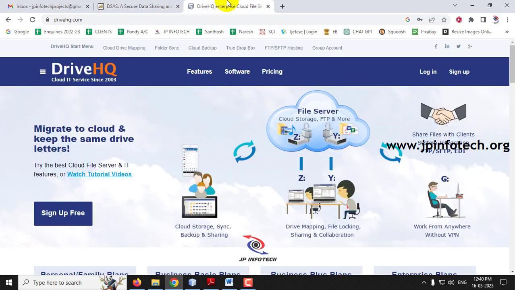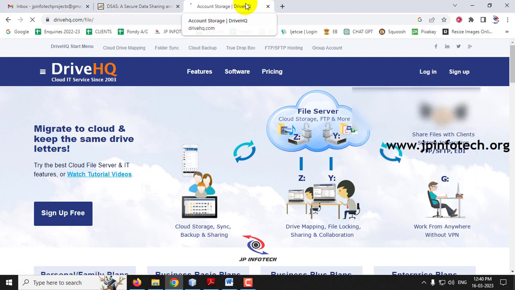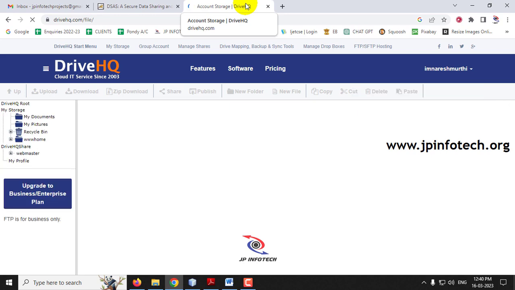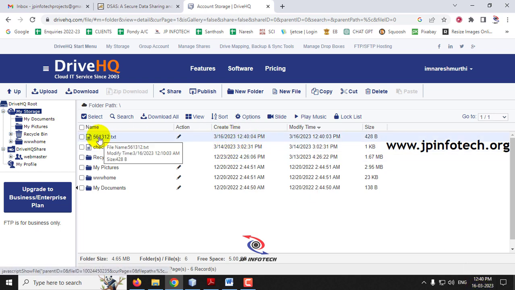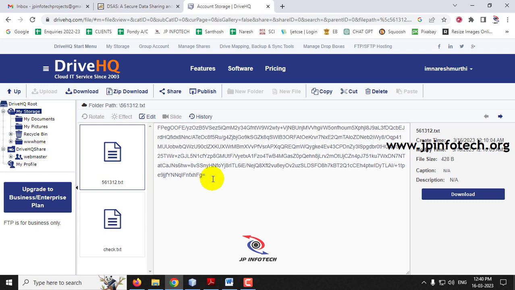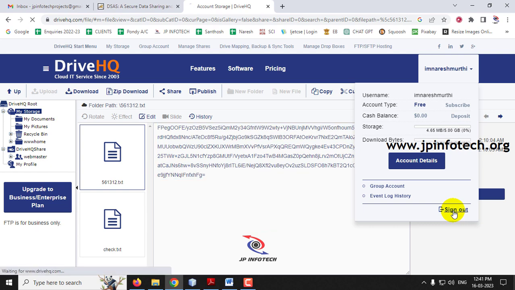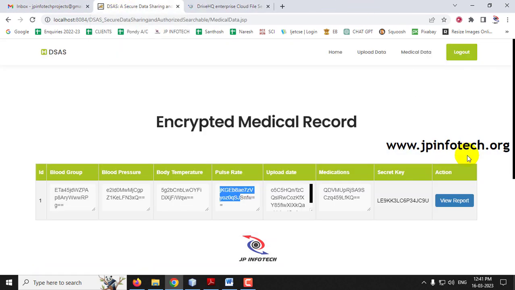So let us check that in the cloud server also. Just log in with the username and password, the Drive HQ part. Now you can see the date is 16/3/2023, and the same date and time is uploaded with the unique ID of the patient. If you click that, you can see the data uploaded in the cloud is being encrypted. This part shows that the data that we are uploading is stored in the real-time cloud also.